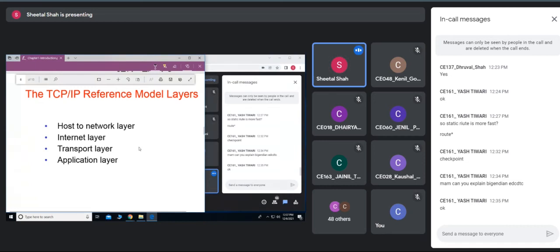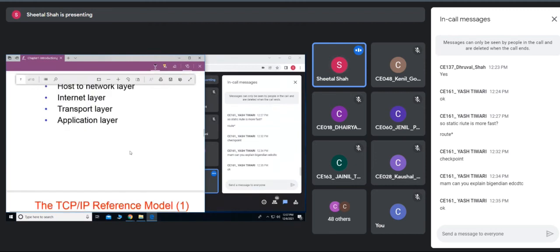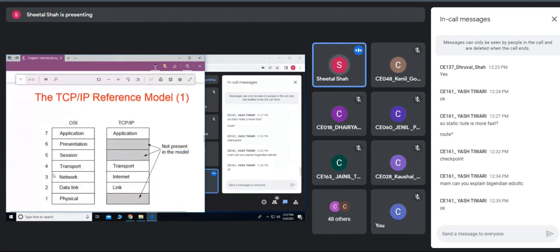Here we have 4 different layers: host to network layer, internet layer, transport, and the application layer. We can give the analogy like this. The data link layer is the same as the host to network layer. They use the term host to network layer. The working of the internet layer is the same as the network layer of the OSI reference model.